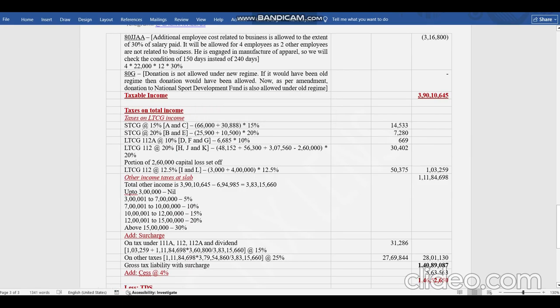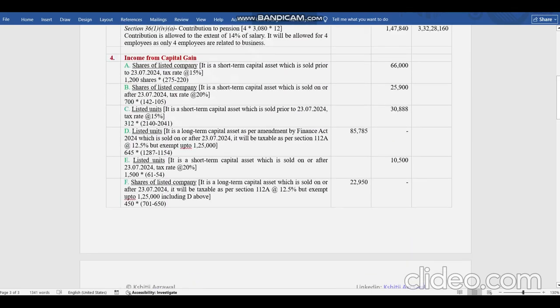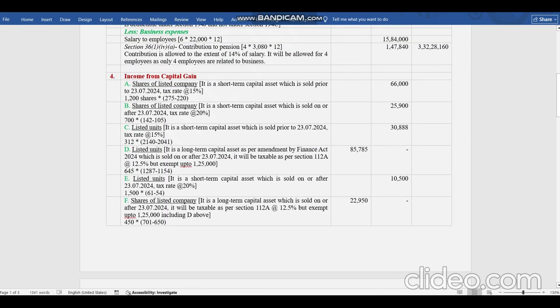STCG at 20%, short term capital assets but transferred after 23rd July. So it is B and E. If you see here, short term and short term but sold on or after, both the cases sold on or after 23rd July. So 20%.